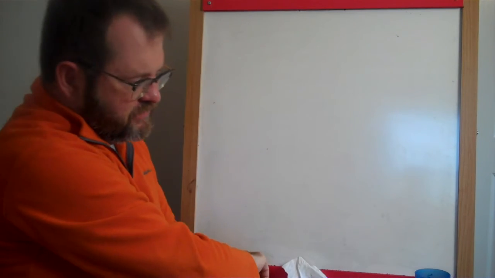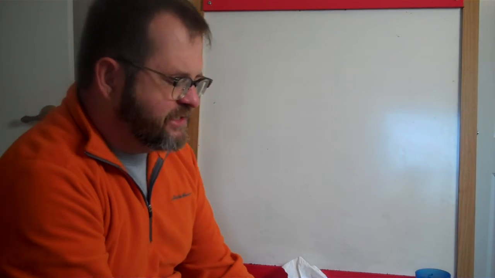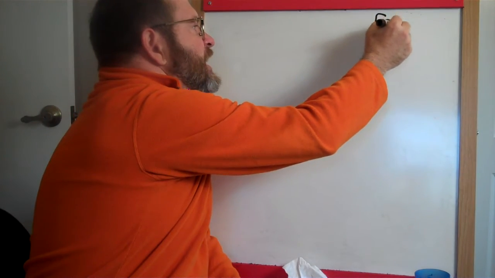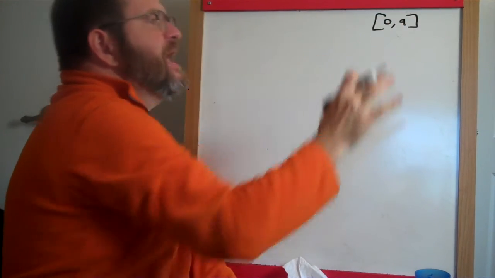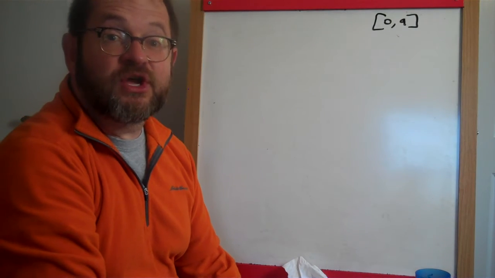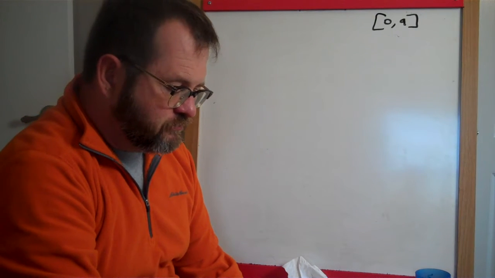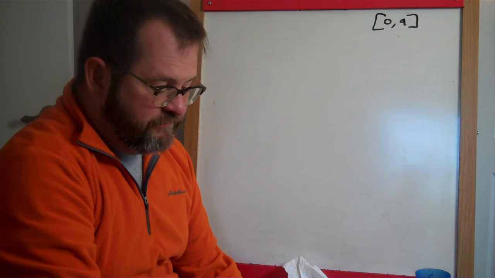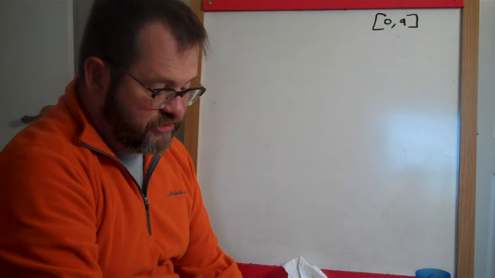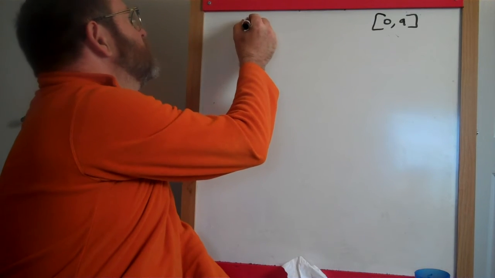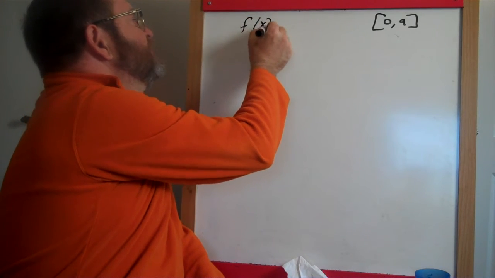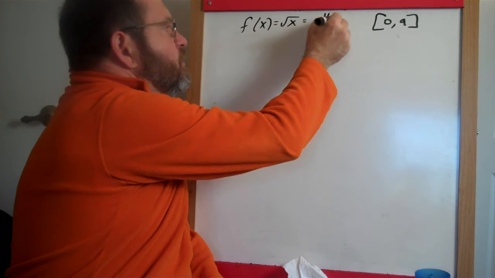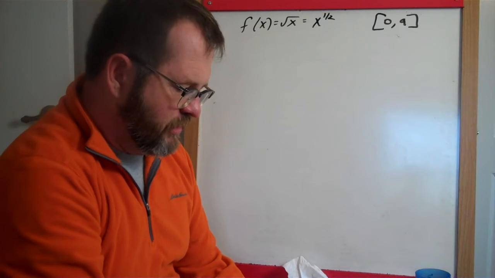Okay, so here's the example I'm doing on page 4. It says, for the function given below, on the interval from 0 to 9, so that's the span of values on the x-axis, find the value c between a and b so that the derivative of the function at c is equal to the slope of the secant line. The function we're working with is f of x equals the square root of x, which I'll also write as x to the 1/2 power, because that's going to be helpful.